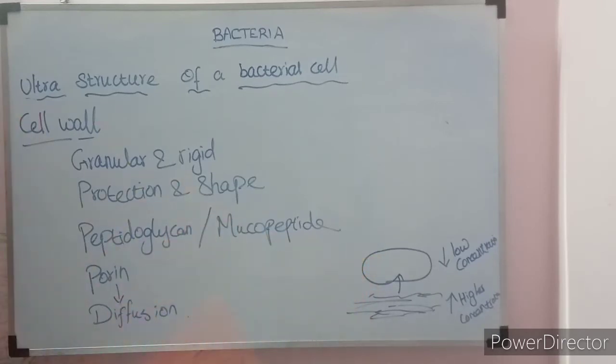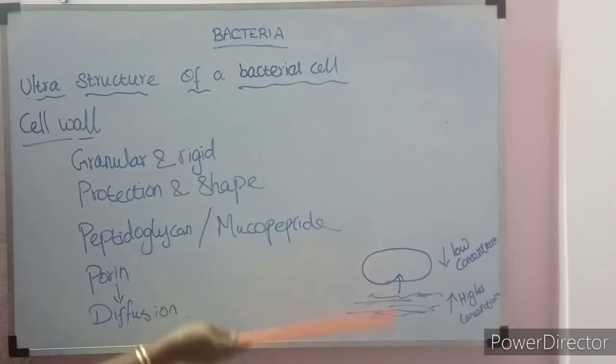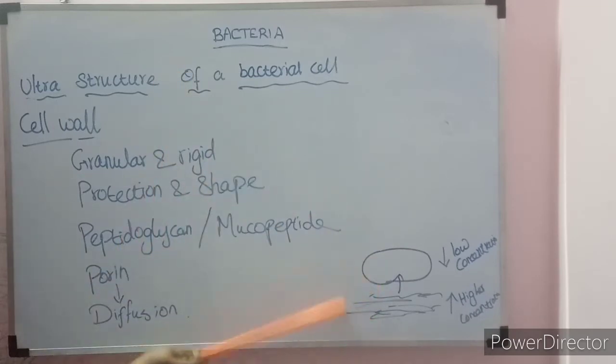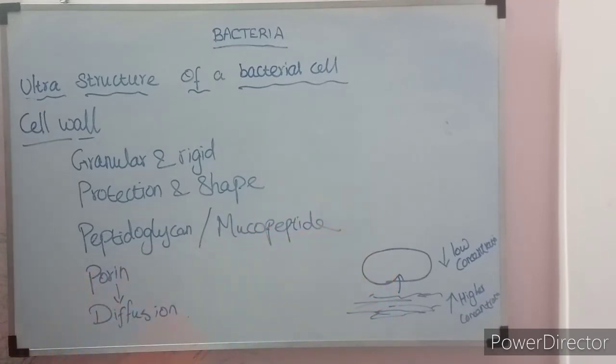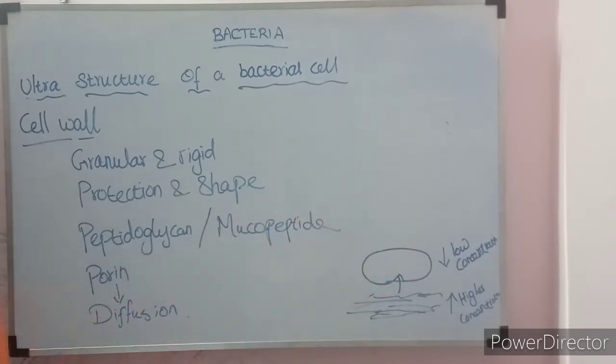If the bacterial cell has to take in water, the water concentration on the outer surface will be higher. Inside the bacterial cell the water concentration will be low. Diffusion means the movement of molecules from higher concentration to lower concentration. Water molecules that are abundant on the surface move into the bacterial cell, which has lower concentration. This process is called diffusion, and it happens through the protein, the polypeptide present in the cell wall.